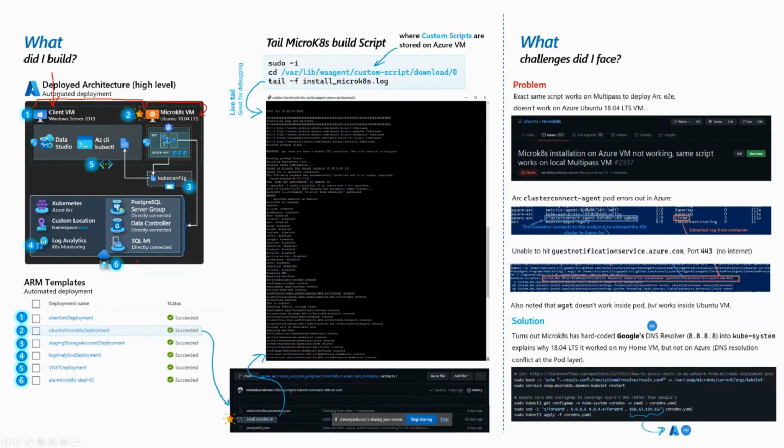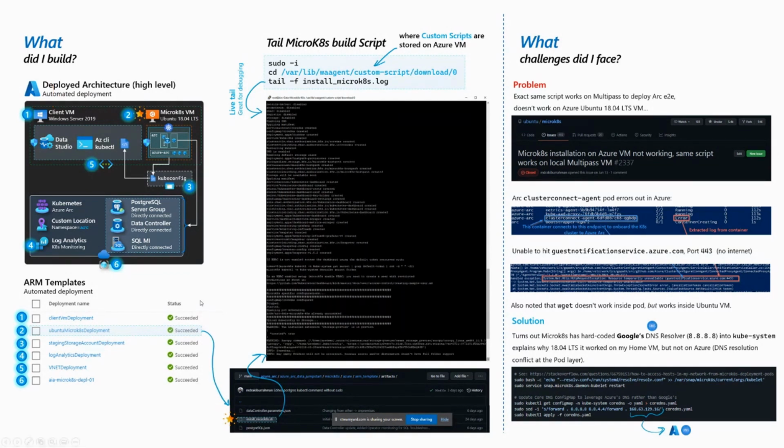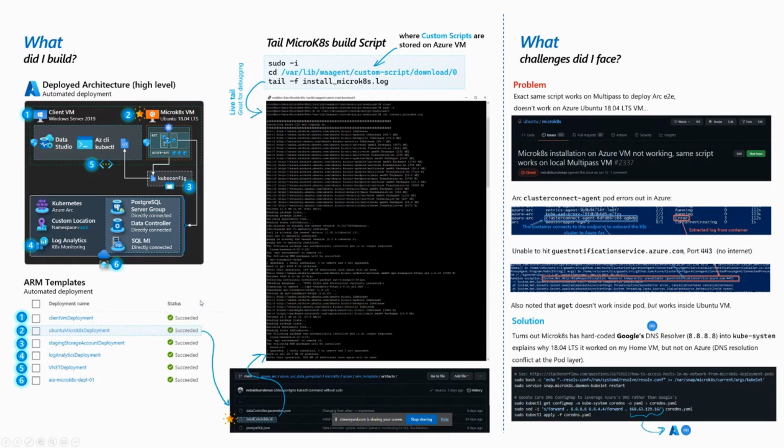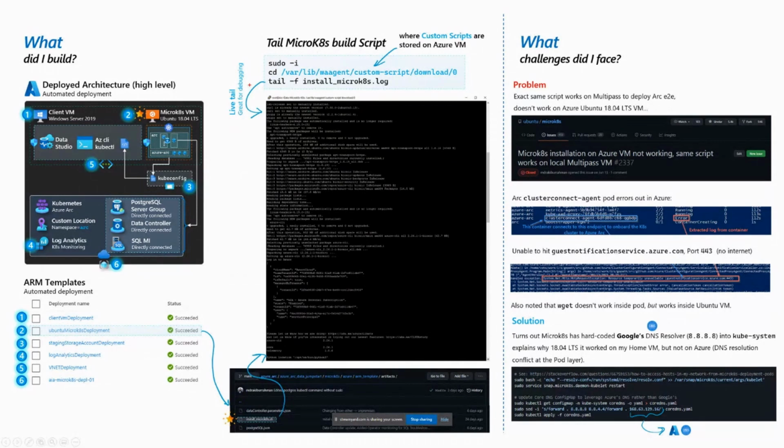And from there, essentially, what I did was I extended the ARM templates. So you can see this is the kind of deployment that goes ahead and takes place. And the one place I want to talk about the automation that I think is going to be useful for the audience that tries this scenario out is one of the things that you can actually do in Azure. So we're using the custom extension that Azure makes available.